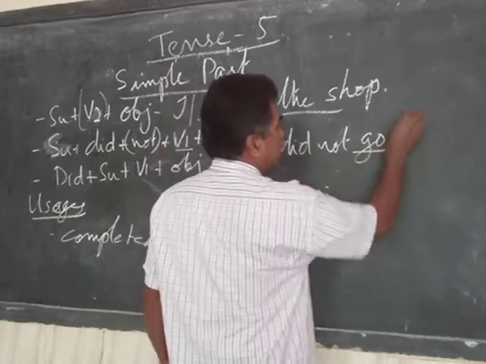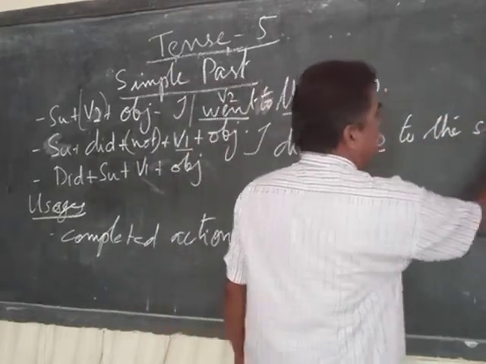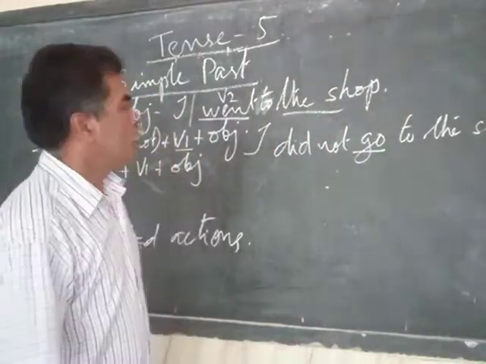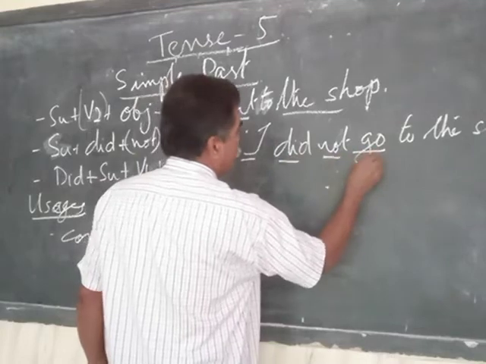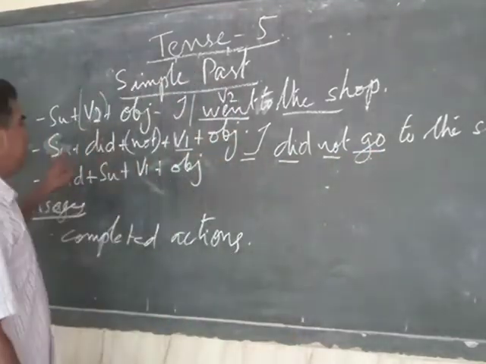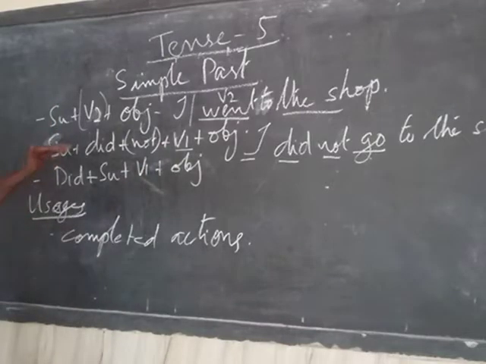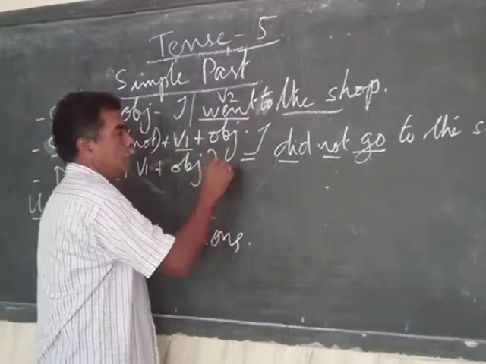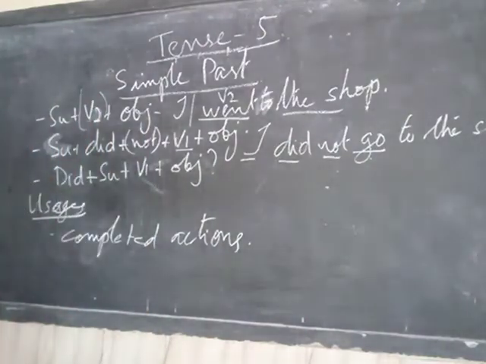V1 form is go. Subject did not V1 verb object. That's how negative sentences are formed.